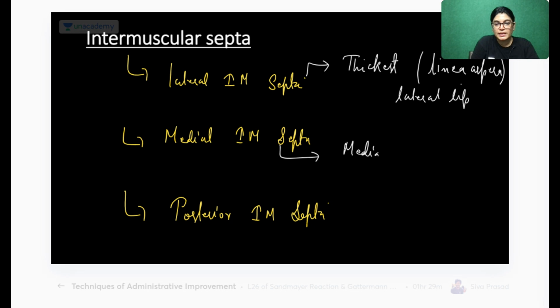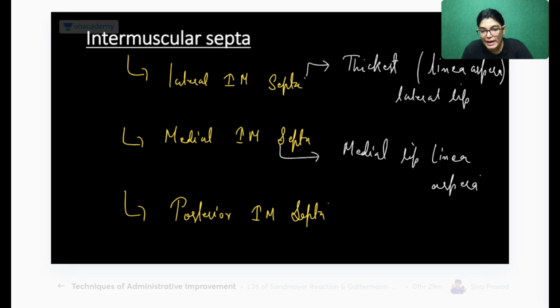It lies on the medial lip of linea aspera. Linea aspera is present in the femur bone. Absolutely right, Sivank.